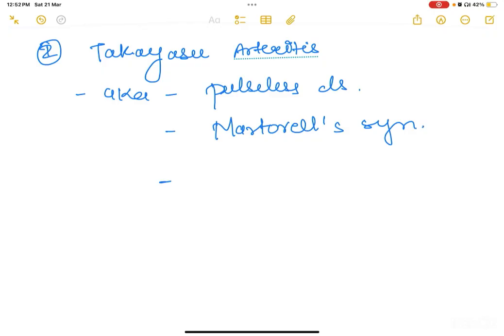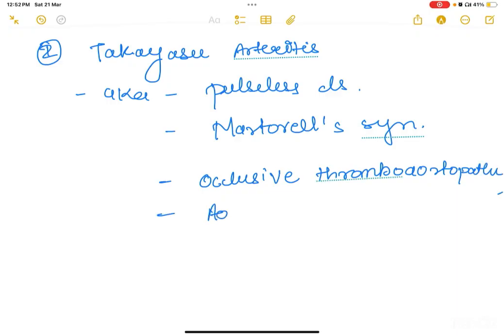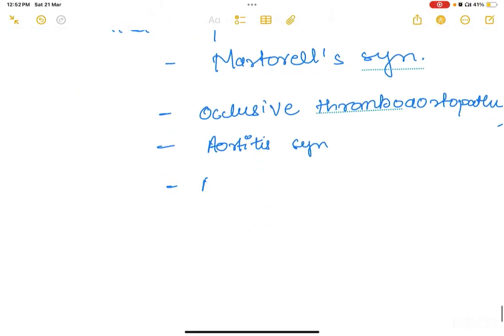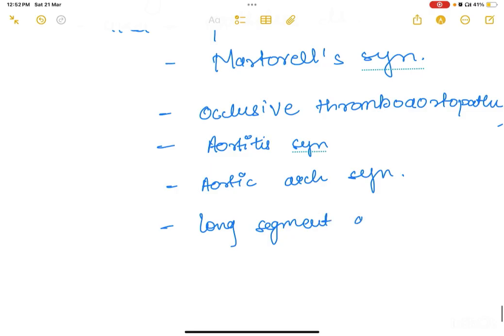Then, it affects the aorta and its branches, so we would call it occlusive thromboaortopathy, aortitis syndrome, aortic arch syndrome, and long segment or atypical coarctation of aorta.